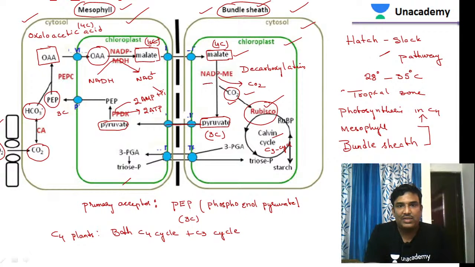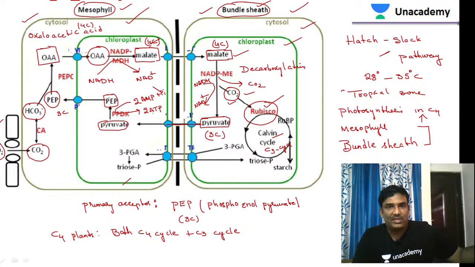Similarly, here also there is utilization of NADP to produce NADPH. So finally phosphoenol pyruvate is regenerated, and the next cycle is getting ready.